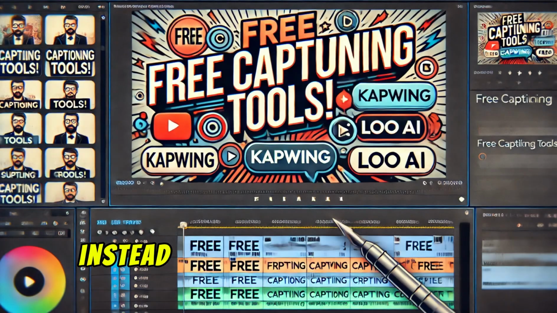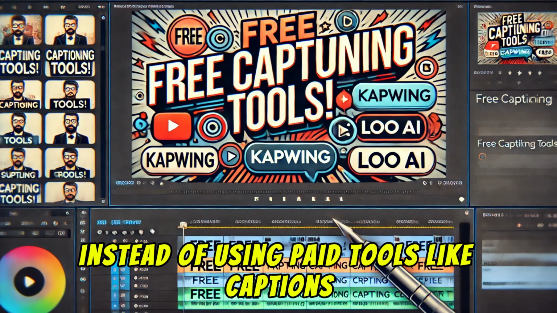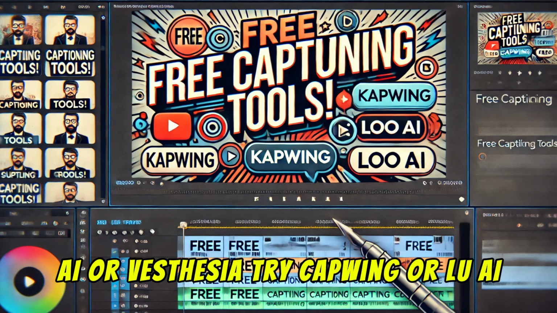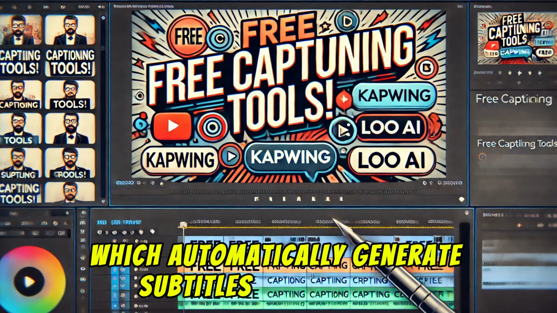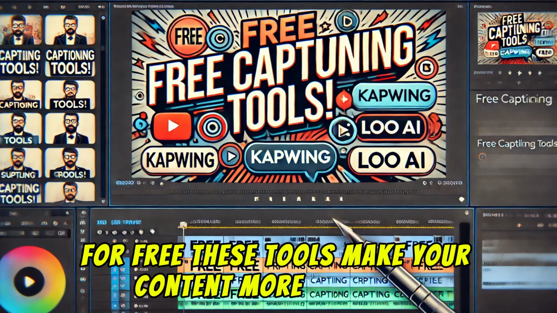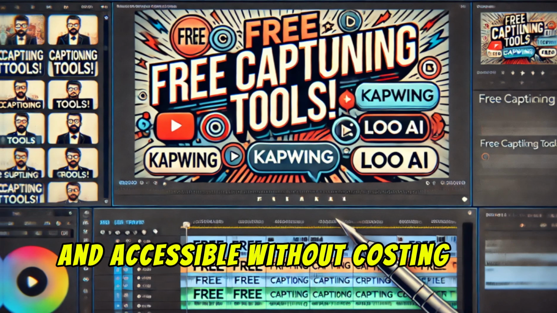Free captioning and video automation instead of Captions AI and V. Stesia. Need captions for your videos? Instead of using paid tools like Captions AI or V. Stesia, try Capwing or Lou AI, which automatically generates subtitles and captions for free. These tools make your content more engaging and accessible without costing you a dime.